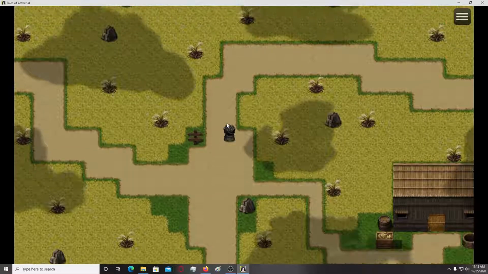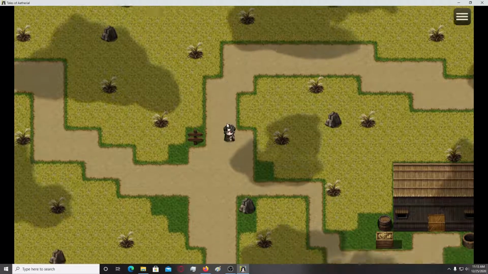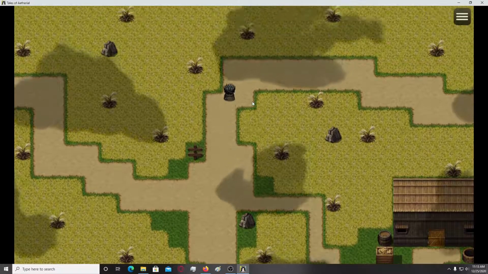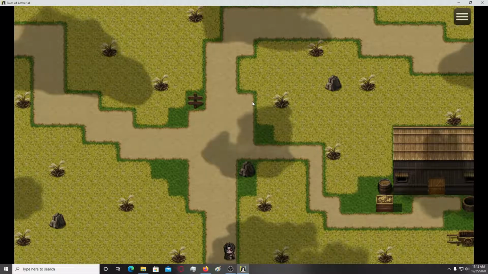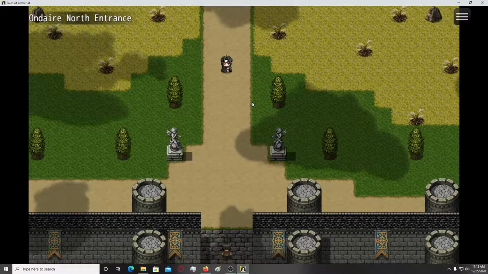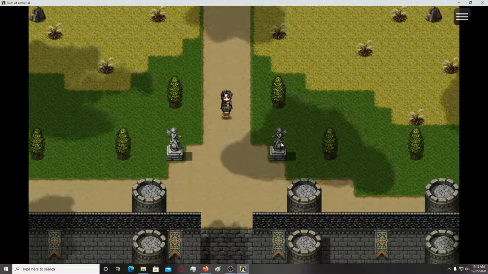Okay, so definitely no going that way. I like how the character is wobbling left and right. Oh, okay, these angels.